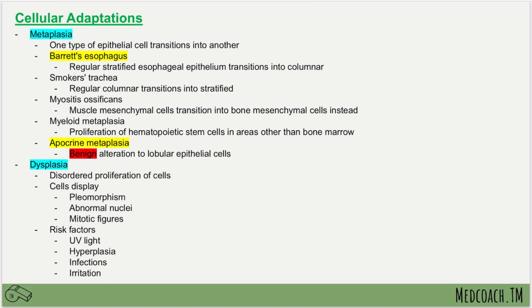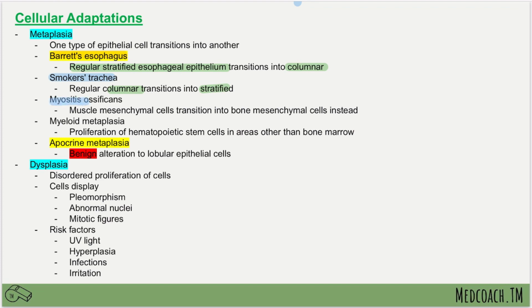Then we can also talk about metaplasia. So metaplasia is when one type of epithelial cell transitions into another. So the first one that we want to talk about that's extremely high yield is Barrett's esophagus. Barrett's esophagus is when you have a regular stratified esophageal epithelium and it becomes columnar. Then we can also talk about smoker's trachea. Smoker's trachea is when the tracheal columnar epithelium transitions into stratified.